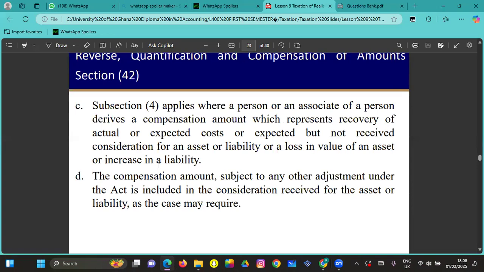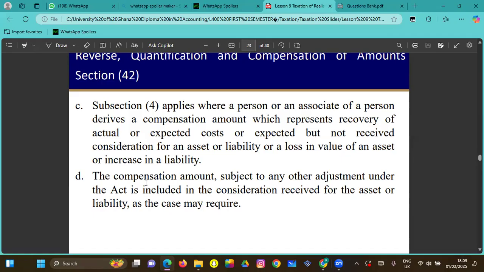So let's say you are compensated for something, right? But you've not yet received consideration for an asset or a liability or a loss in value of an asset.